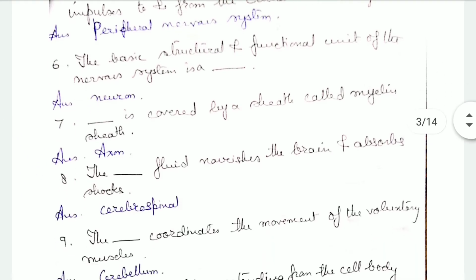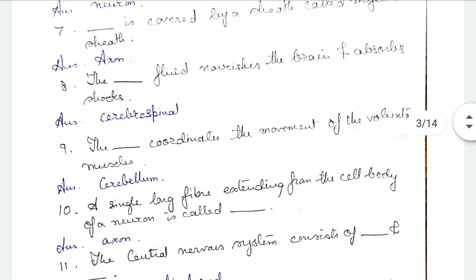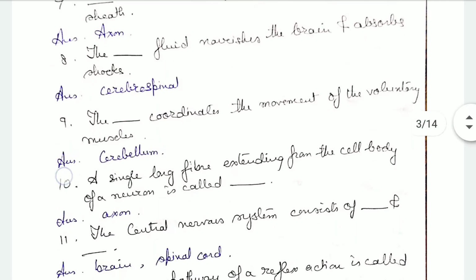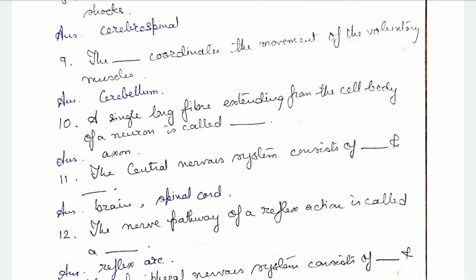The basic structural and functional unit of the nervous system is a neuron. Dash is covered by a sheath called the myelin sheath. It's the structure that is covered by a sheath, that is the axon. The dash fluid nourishes the brain and absorbs the shocks. It's the cerebrospinal fluid. The dash coordinates the movement of the voluntary muscles: cerebellum. A single long fiber extending from the cell body of a neuron is called the axon.